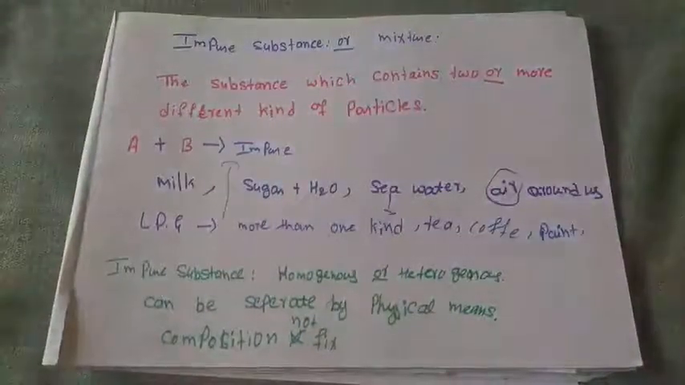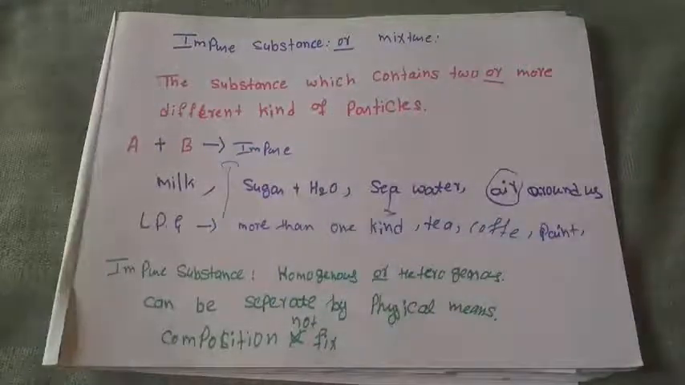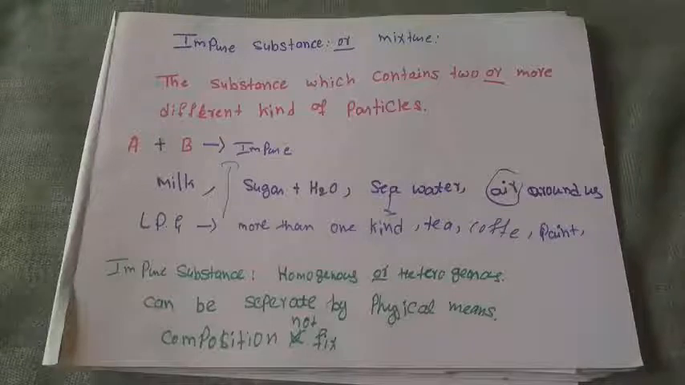Based on this discussion, pure substances are again categorized into elements and compounds. Impure substances are categorized into homogeneous and heterogeneous. And the further classification we will study in the next class.